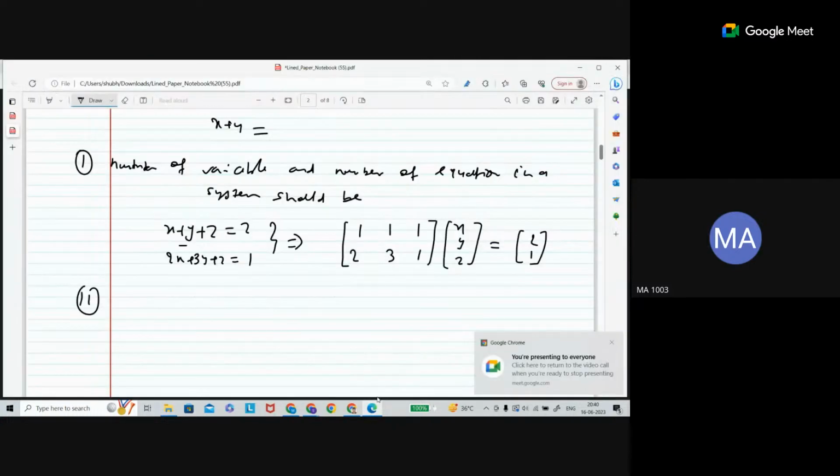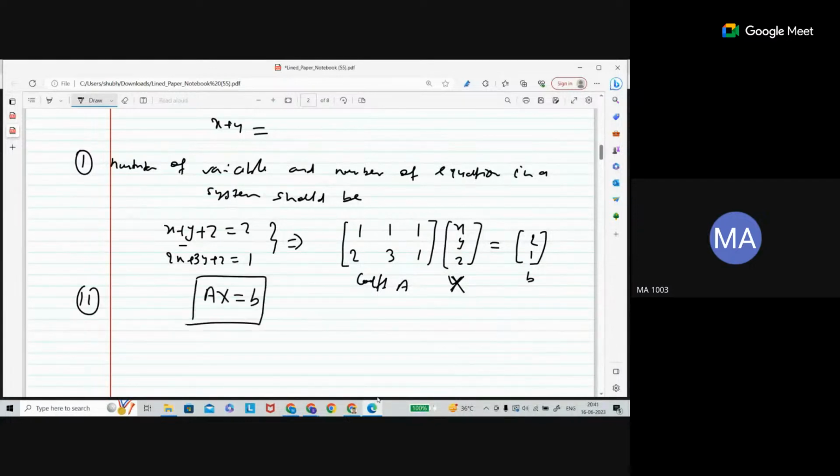So this is called the coefficient matrix. Let's say this is A, this is the variable matrix, generally a capital X, and this is b. So this system of linear equation has now changed into this format. This is your coefficient matrix, and this is b. This is the main thing.